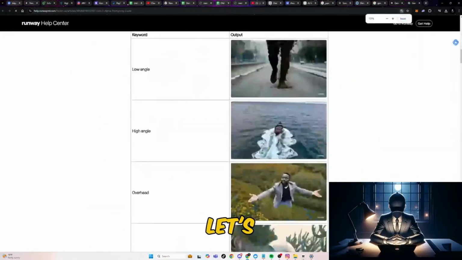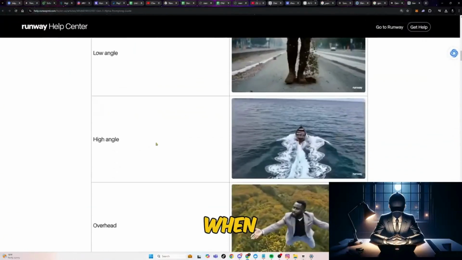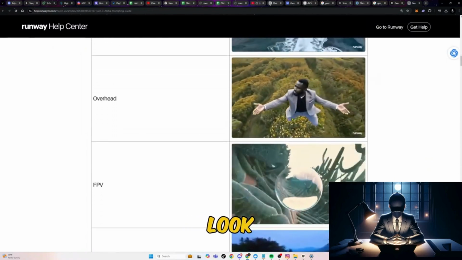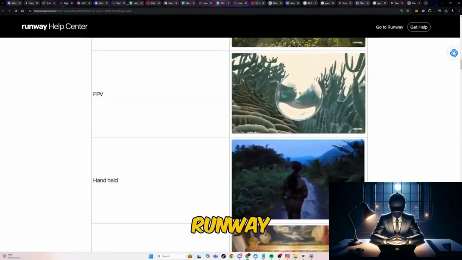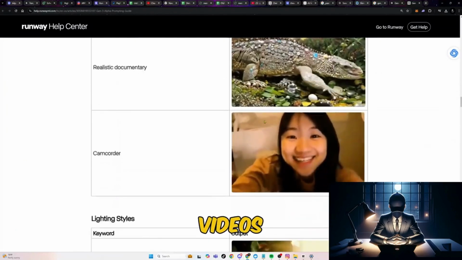Back in Runway, let's test our glowing, moving chest effect. See how cool this is? When added into CapCut, animations like these create such an engaging look. And it doesn't stop there. Runway also supports lip syncing for AI avatars, adding another layer to our videos.